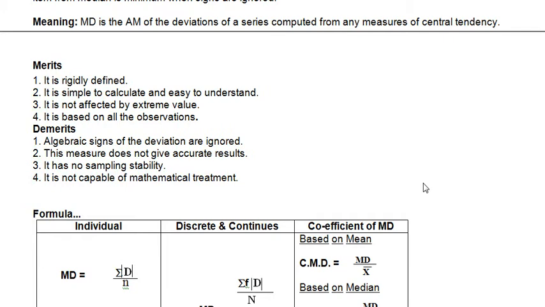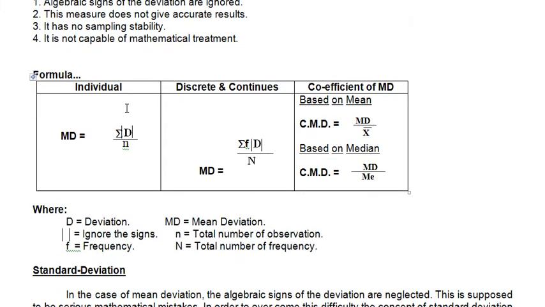If you see, the formula is like this below: individual series formula, discrete series formula, and continuous series formula. Discrete means ungrouped data, continuous means grouped data. Clear? Discrete means which one? Ungrouped data. Continuous means grouped data. For both cases, the formula is the same. No change in the formula.